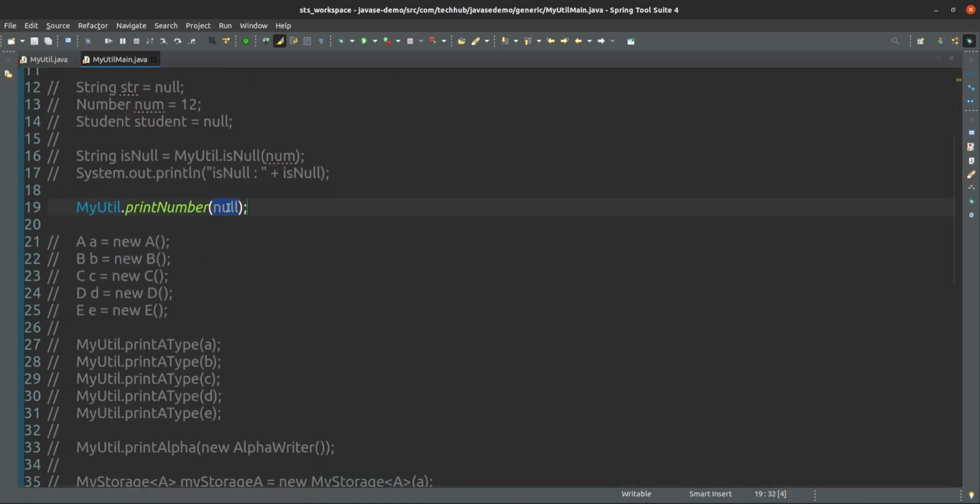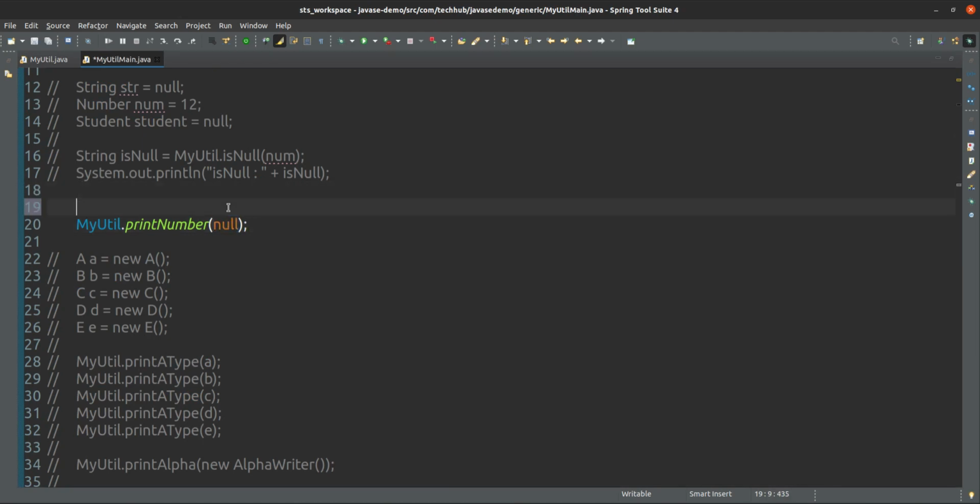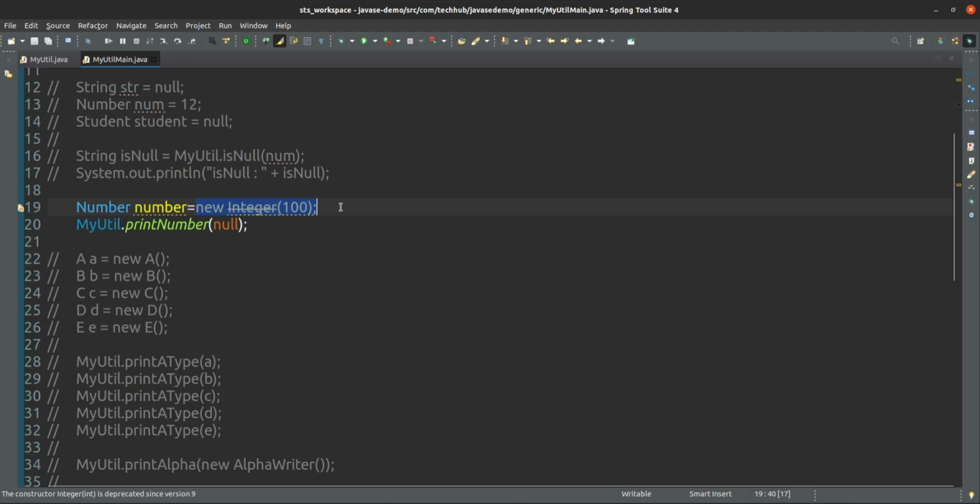Suppose this can be Number is equals to new Integer of 100. It's fine. This is deprecated, no issue.